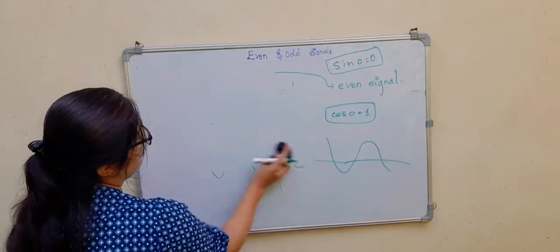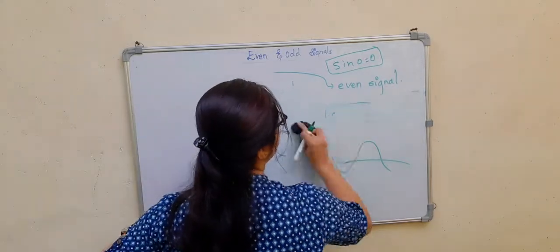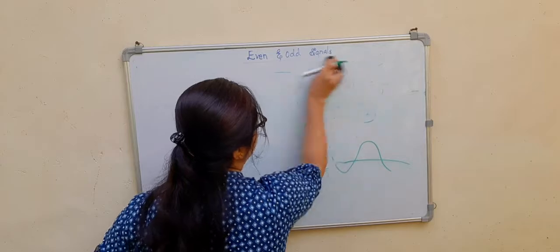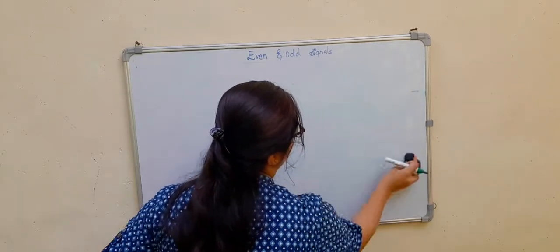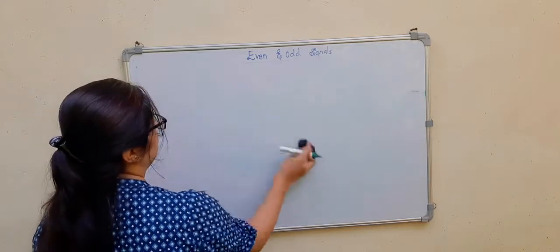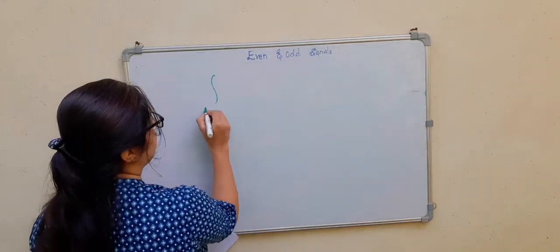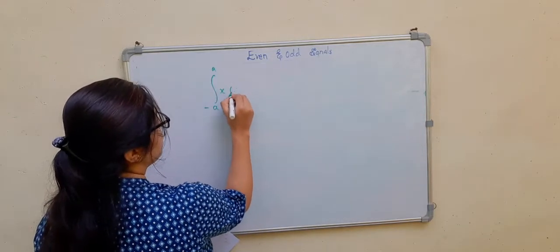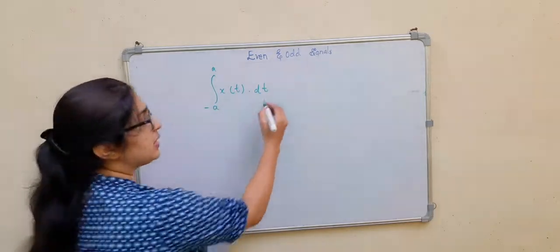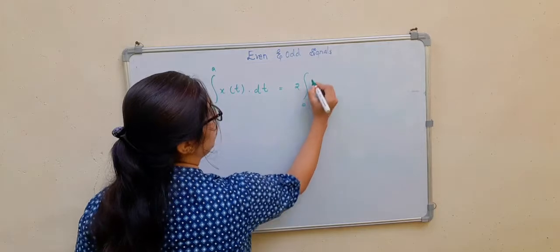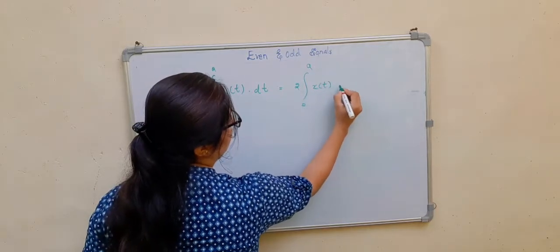You know the integration, right? Definite integrals we all have studied in mathematics. So if I am going to take the integral from minus a to a of x of t dt, suppose this x of t is an even signal, then it will be 2 times the integral from 0 to a of x of t dt.